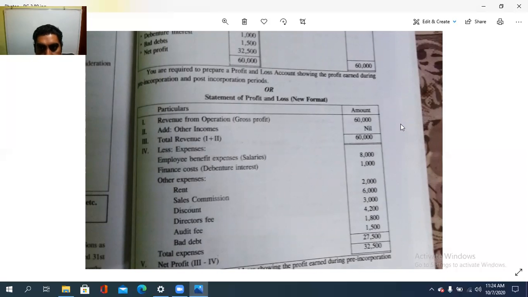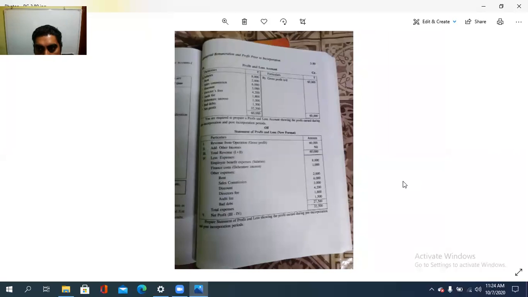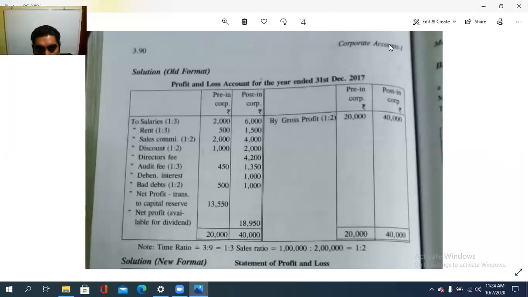Then, firstly, the old format: profit or loss for the year ended 31st December.